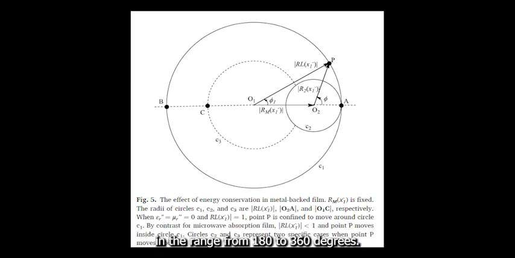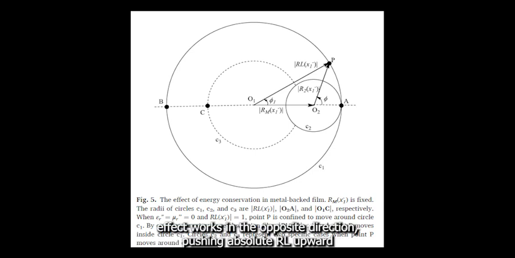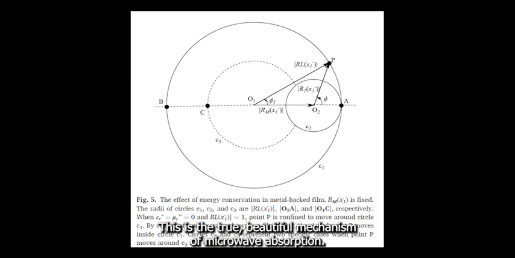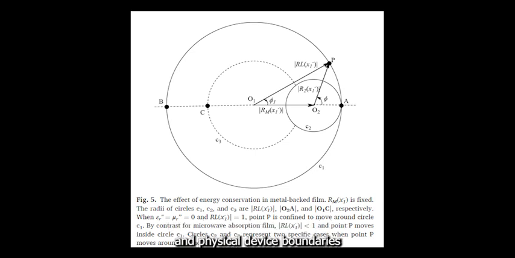In the range from 180 to 360 degrees, however, the wave interference effect works in the opposite direction, pushing absolute RL upward, even as the material attenuation continues to decay R2. This is the true, beautiful mechanism of microwave absorption. The absorption peak is not a magic resonance of the material. It is the deterministic result of material attenuation acting as an amplitude decaying factor on top of a wave interference process. Wave mechanics perfectly bridges the gap between atomic decay and physical device boundaries.